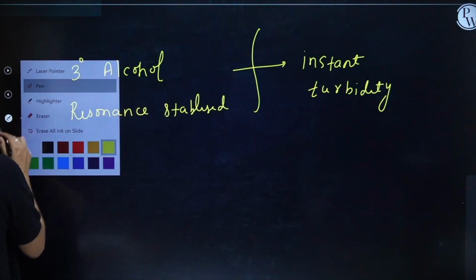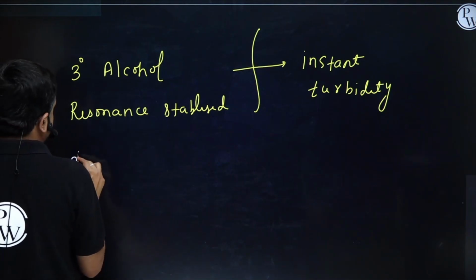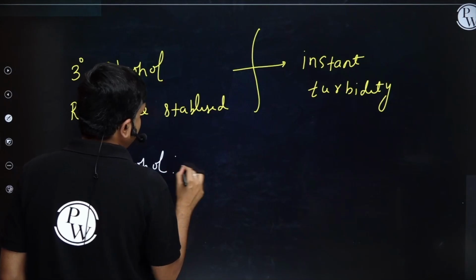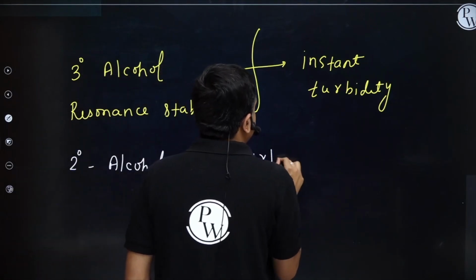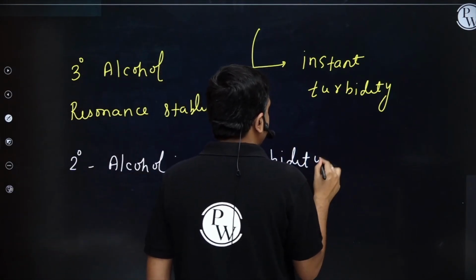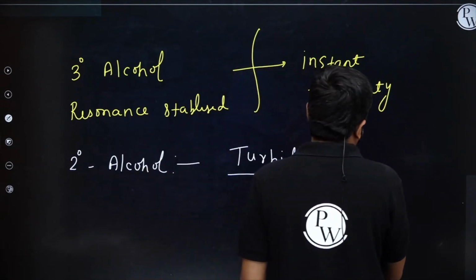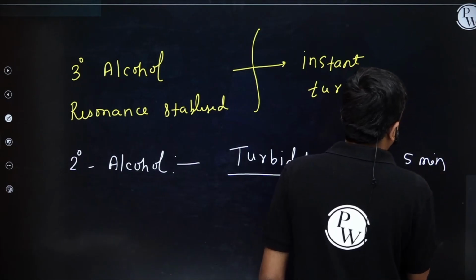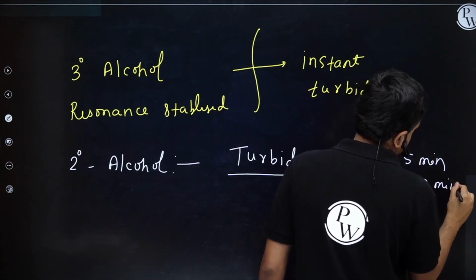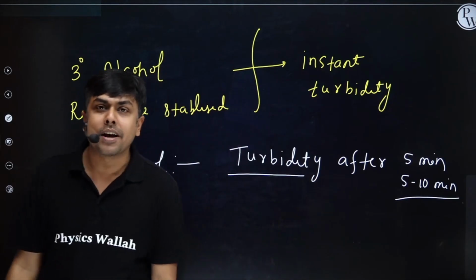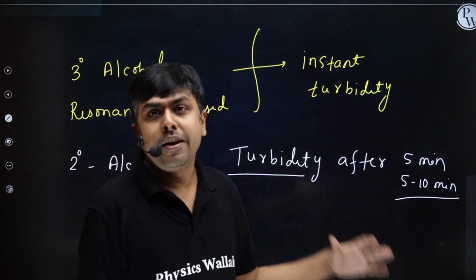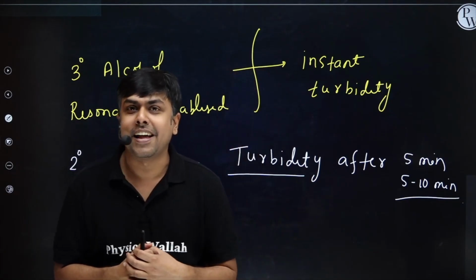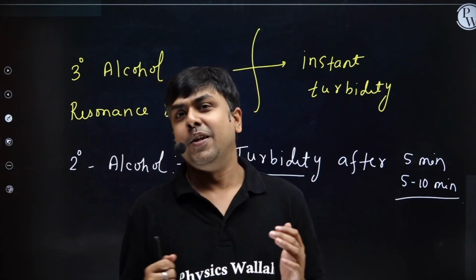If this alcohol is a 2 degree alcohol, then turbidity will appear, formation of RCl will occur, but the turbidity will appear after 5 to 10 minutes if I have a secondary alcohol treated with Lucas reagent.